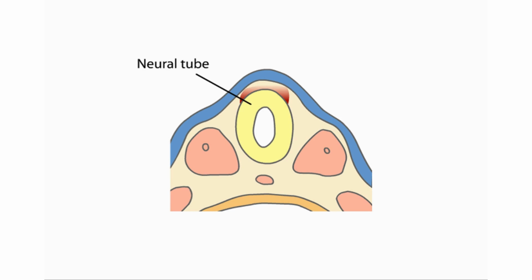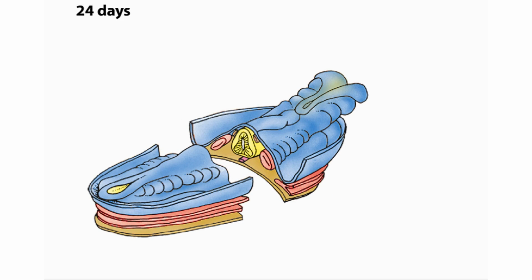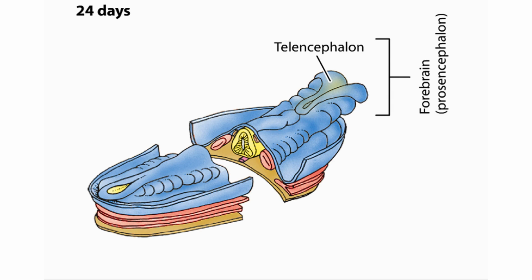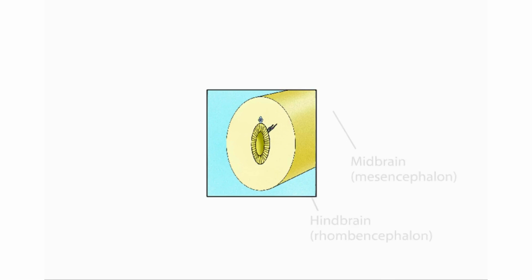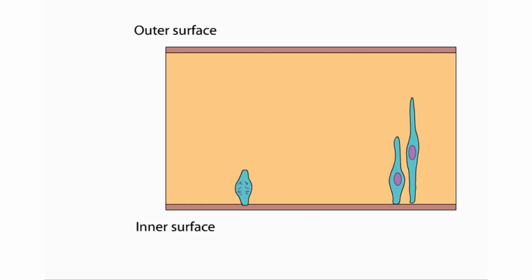The interior of the neural tube becomes the fluid-filled cerebral ventricles of the brain and the central canal of the spinal cord and the passage. By about 24 days, the three major subdivisions of the brain are seen. These include the prosencephalon or forebrain, including the telencephalon and diencephalon, the mesencephalon or midbrain, and the rhombencephalon or hindbrain. The progenitor cells of the neural tube are known as neural progenitor cells or neural stem cells.